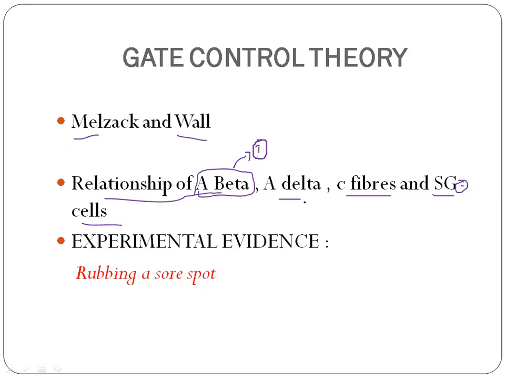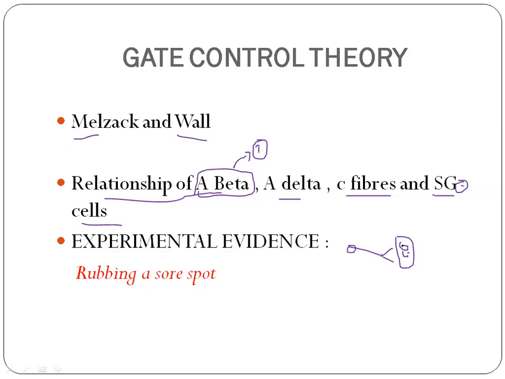Enkephalin is an opioid, a form of opiate. Enkephalins act presynaptically. Consider this to be the nociceptor, this is the dorsal root and lamina 2 and 3, and here will be the SG cells.